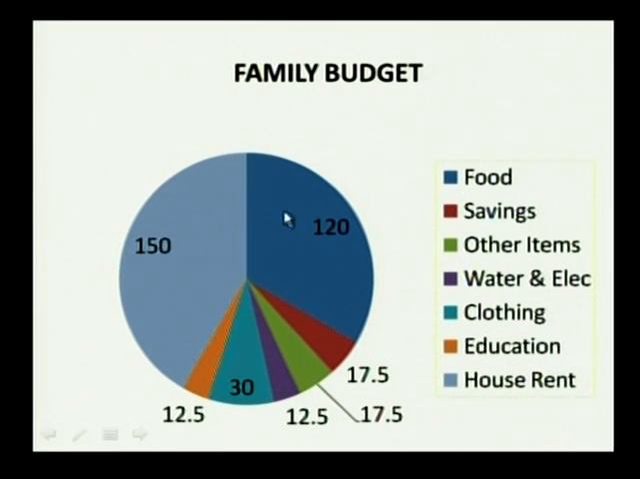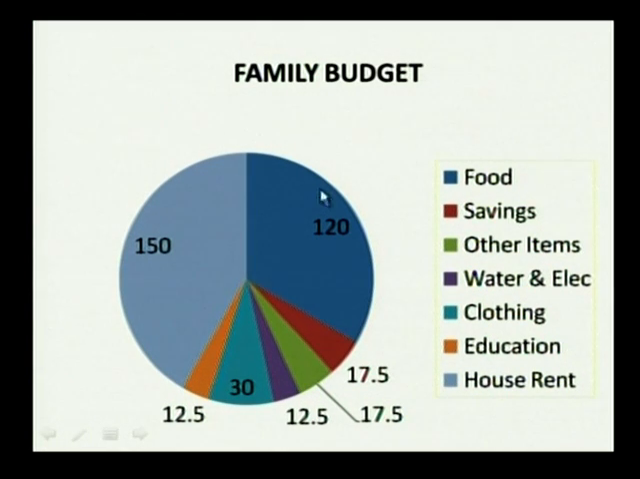So 120 is for food. Then this brownish color is your savings, 17.5. This green color is other items, miscellaneous items. Then this purple color is your water and electricity, that is 12.5, and this is your clothing, 30. This orange color is your education, 12.5, and house rent is this 150.